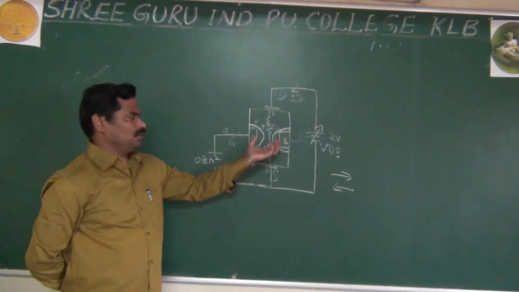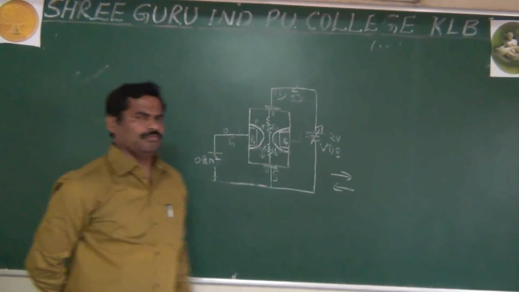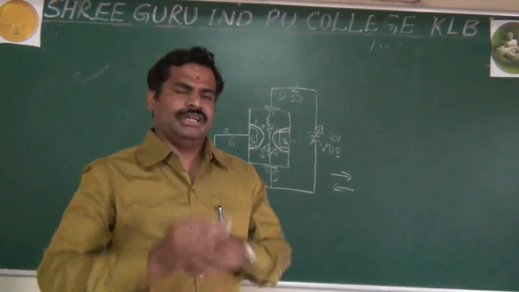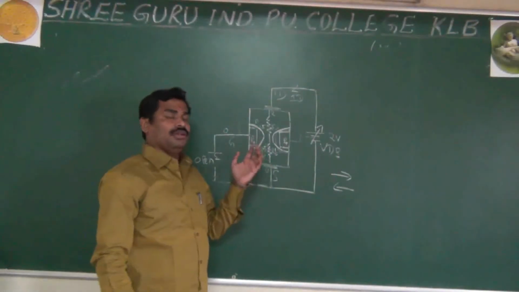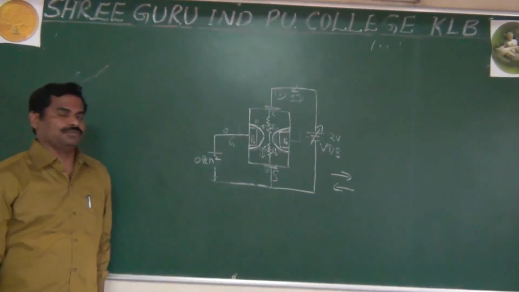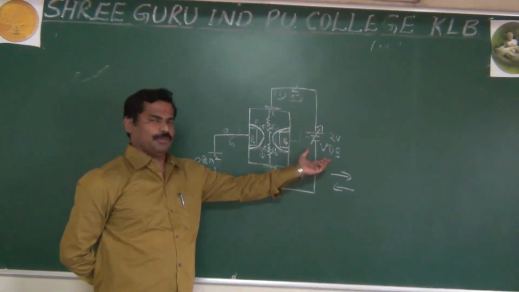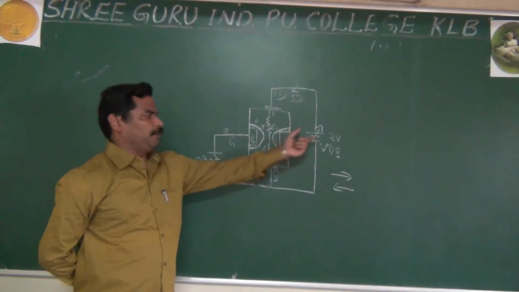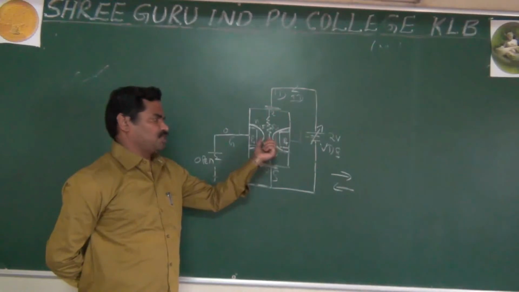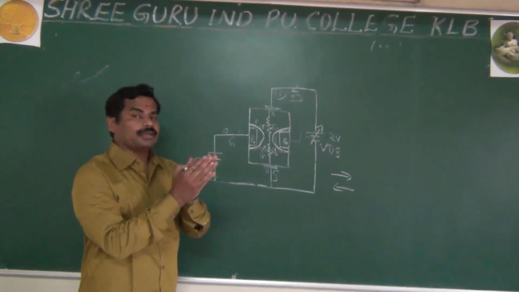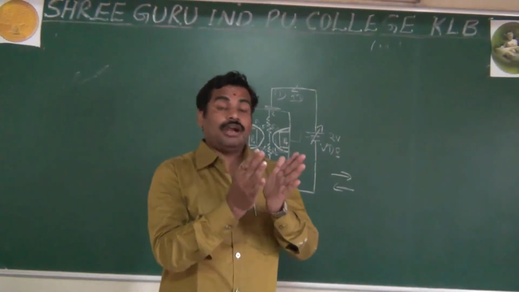But here I had some doubt. I have read so many books, but they say it in a different way. In another book, they have given a very good expression. Actually, as we increase VDS, what happens? At a particular voltage, these two depletion layers come very near. But some books say they will touch each other, they will contact each other.